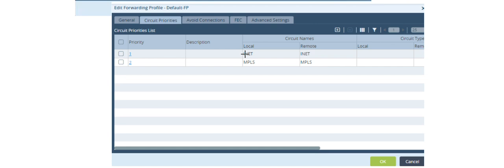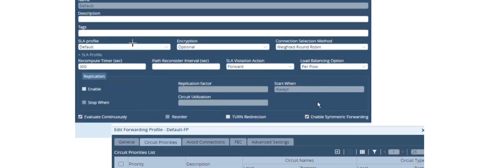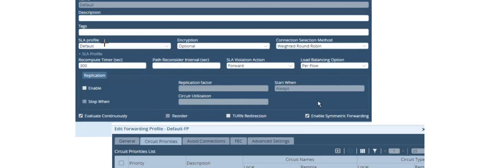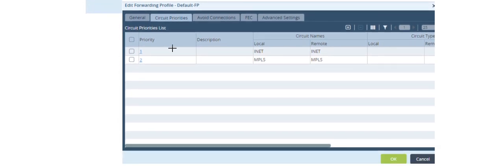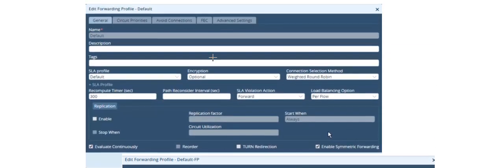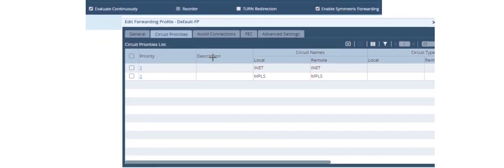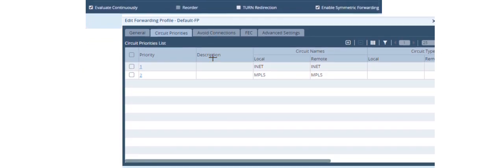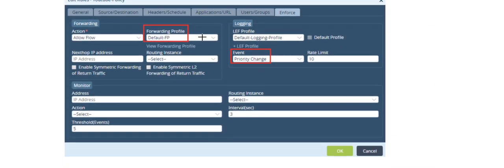That means by default the traffic will be traveling on the INET link, and once this SLA profile is triggered, then this router will switch over the traffic to priority number 2, which is MPLS. So we configured the SLA profile and we configured the forwarding profile. Now next is the SD-WAN policy.